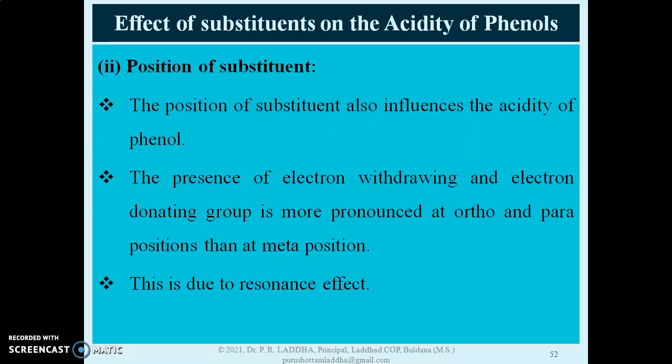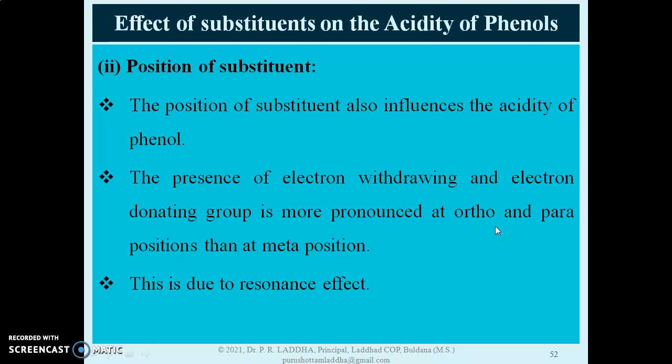Now position of substituent also matters. We have already seen in the various resonance structures of phenoxide ion that negative charge, or electrons, are particularly transferred to ortho and para positions. So ortho and para positions are more important as compared to meta position. So the position of substituent also influences the acidity of phenols. Presence of electron withdrawing and electron donating group is more pronounced at ortho and para positions than at meta position.